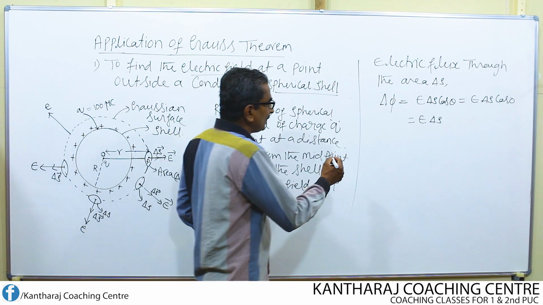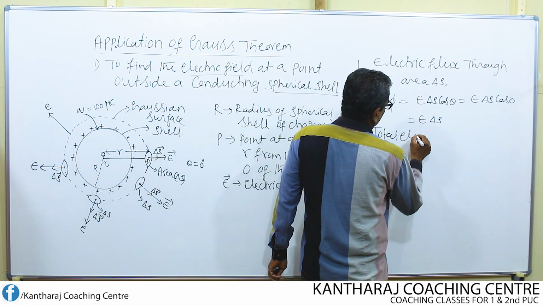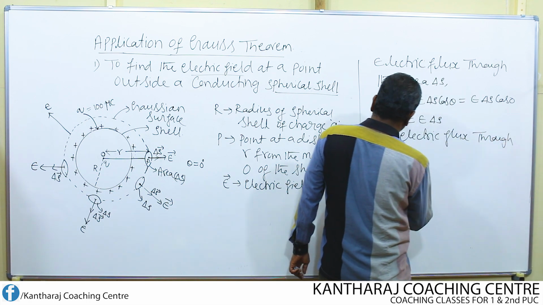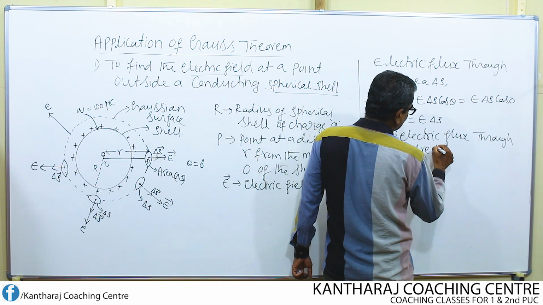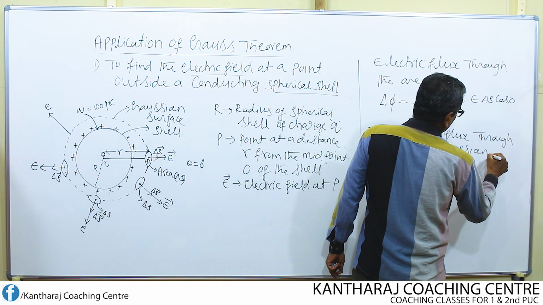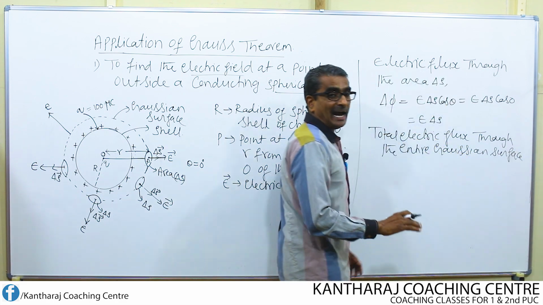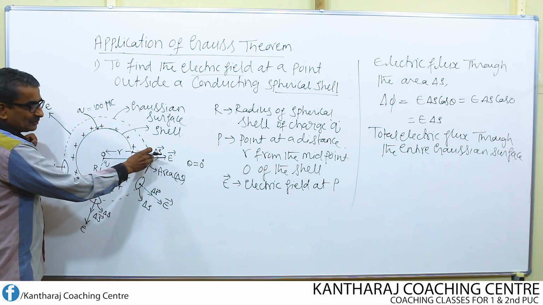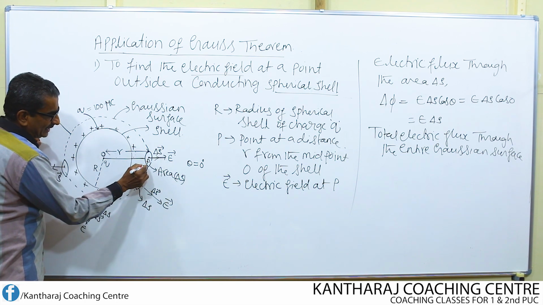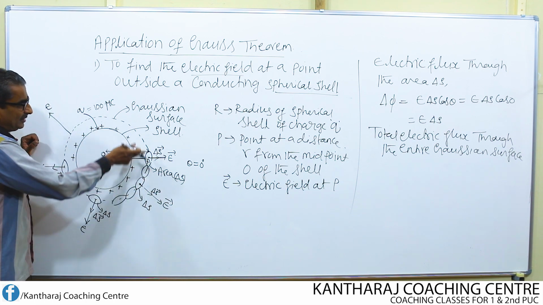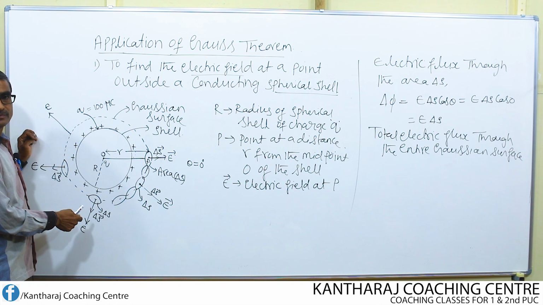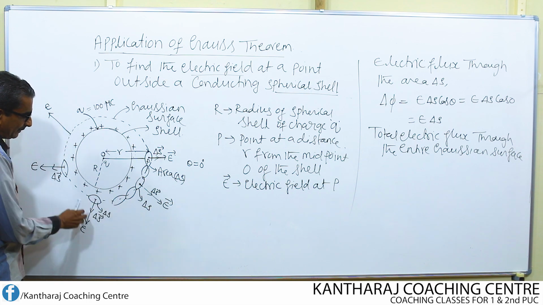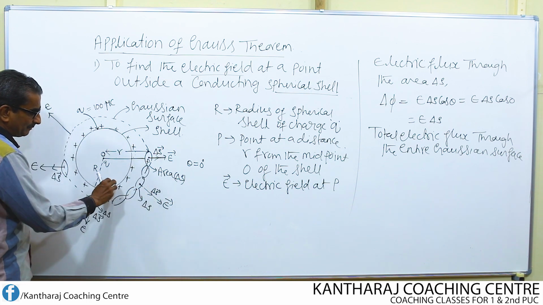So, the total electric flux through the entire Gaussian surface, what do I do now? I am going to add up the flux coming out from all these areas. I can imagine too many areas like this on the entire Gaussian surface. So delta phi plus delta phi plus delta phi, and go on adding.